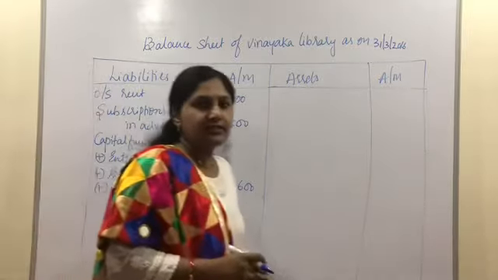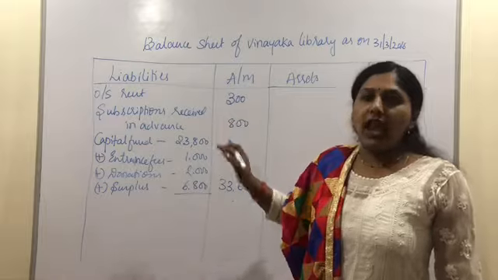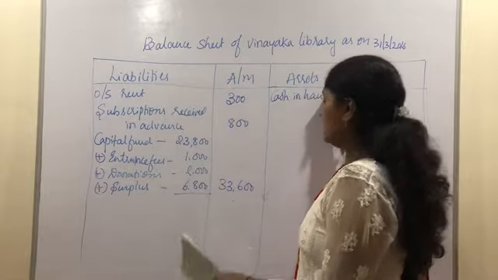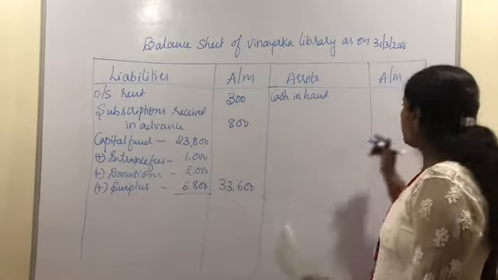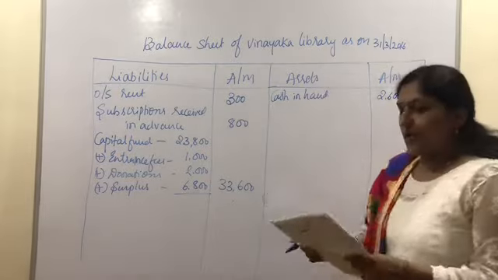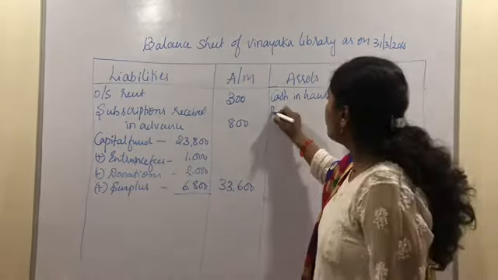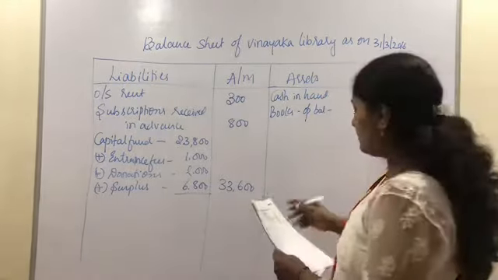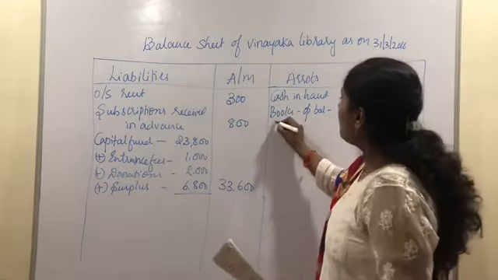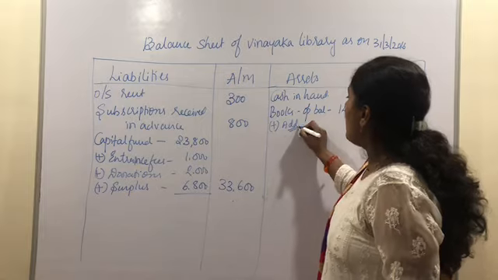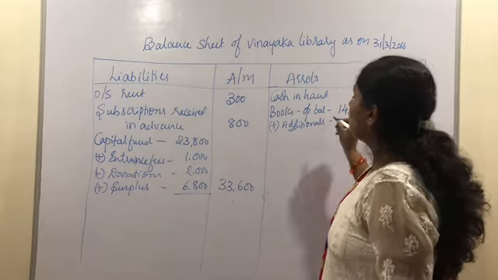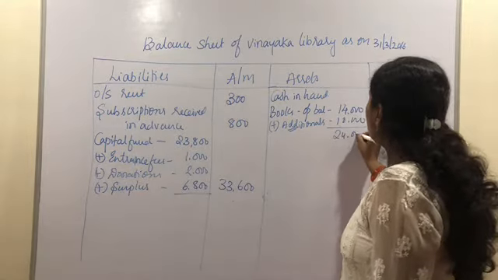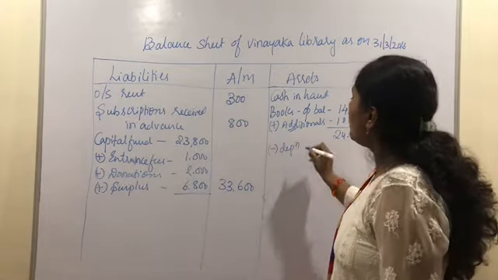Now let us record the assets. So we all know that the first asset generally will be the cash. So here it is cash in hand in the problem. Cash in hand. The closing balance of cash in hand according to the problem is 2,600. After the cash in hand, the next asset is books. So first let us record the opening balance of books here. The opening balance of books 14,000, and then we have additional purchases. Additional purchases rupees 10,000. So the total value of books is 24,000 minus the depreciation on the books.